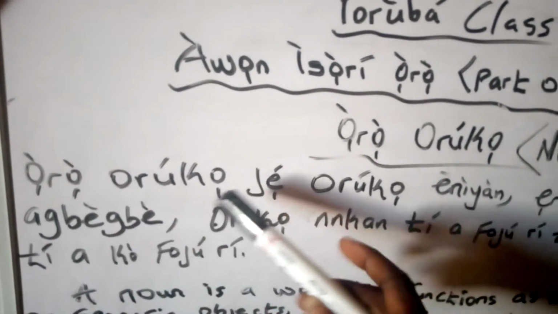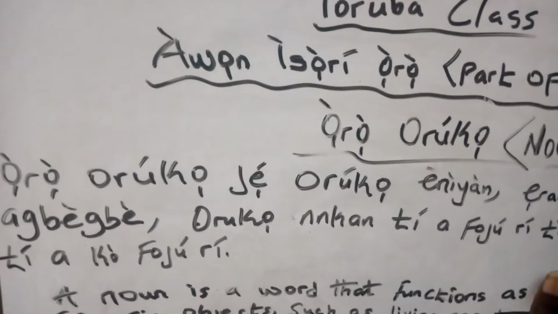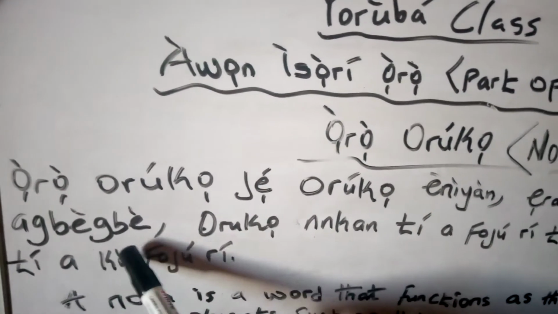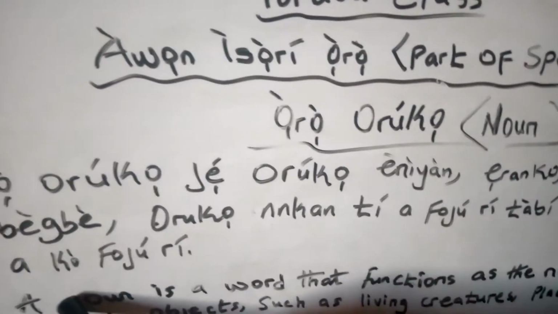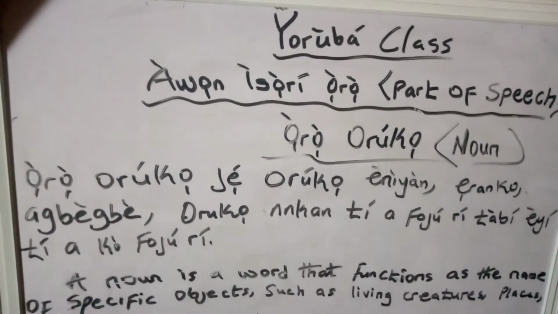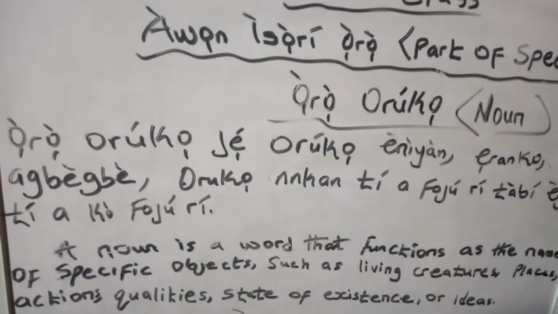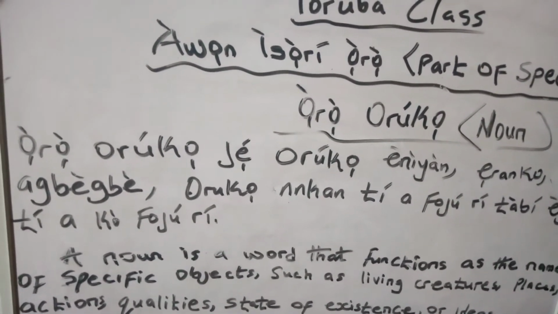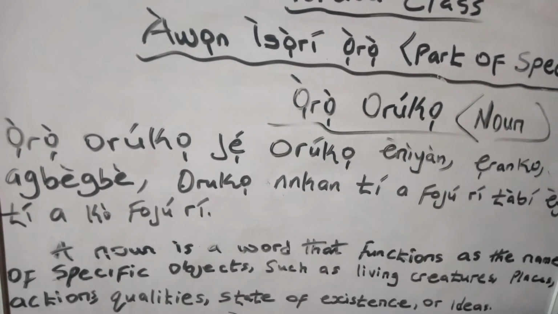Ọ̀rọ̀ orúkọ jẹ́ orúkọ ènìyàn, orúkọ ẹranko, orúkọ agbègbè, orúkọ nǹkan tí a lè fojú rí àti èyí tí a kò lè fi ojú rí.